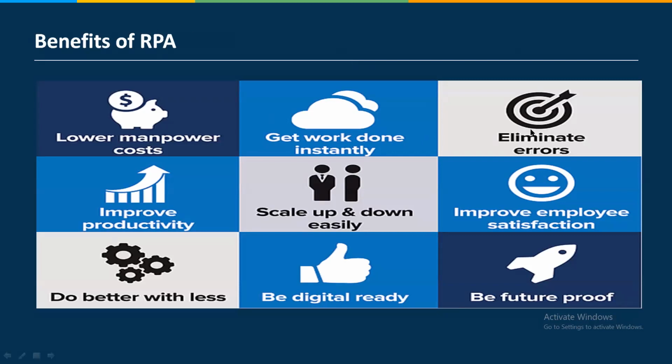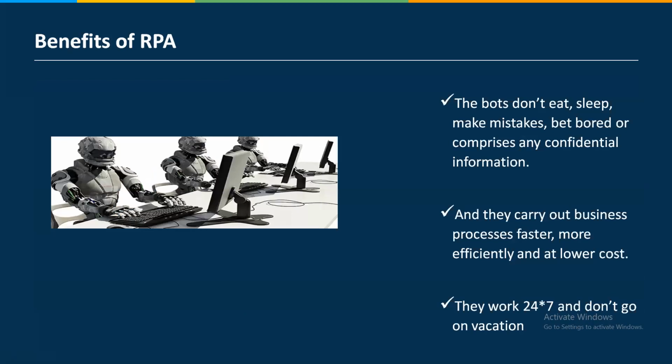Eliminates errors. No human involvement is there, so there would not be any errors. Improves productivity because it is much faster than a human. Scale up and down, be future proof, digital ready, and all these are the benefits of RPA. Most important, your bot does not eat, sleep, it does not make any mistake, and it works 24/7 without providing any infrastructure. When I say infrastructure, without providing the canteen facility, without providing the sitting arrangement, we just need one bot machine or one machine where it will execute the processes.